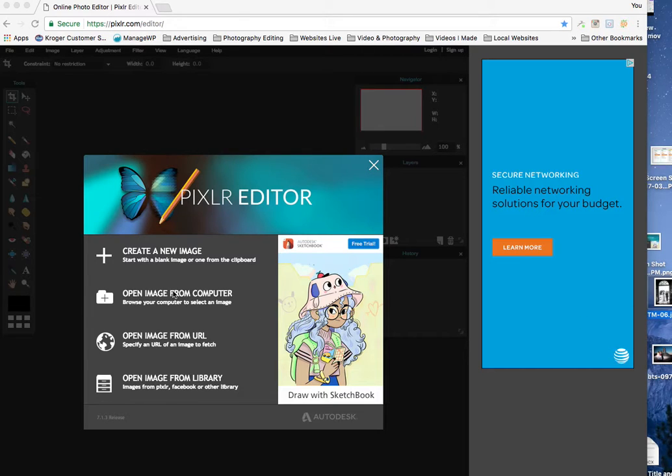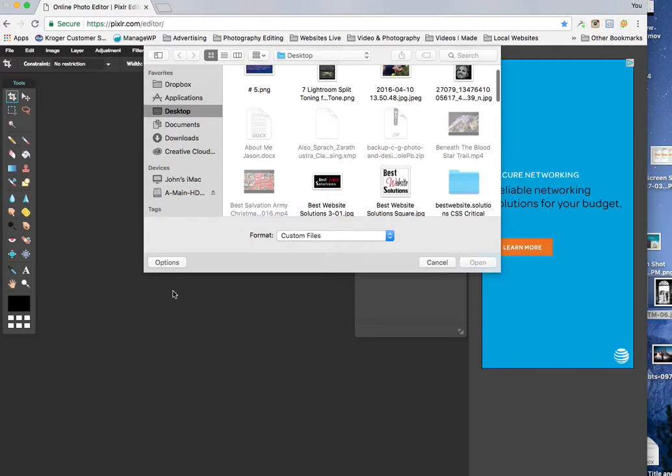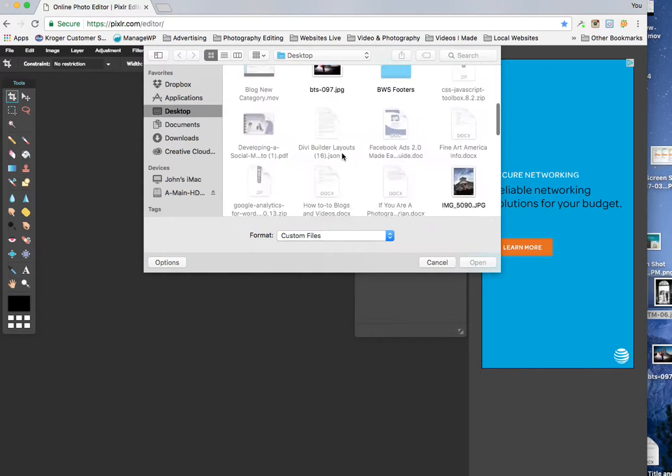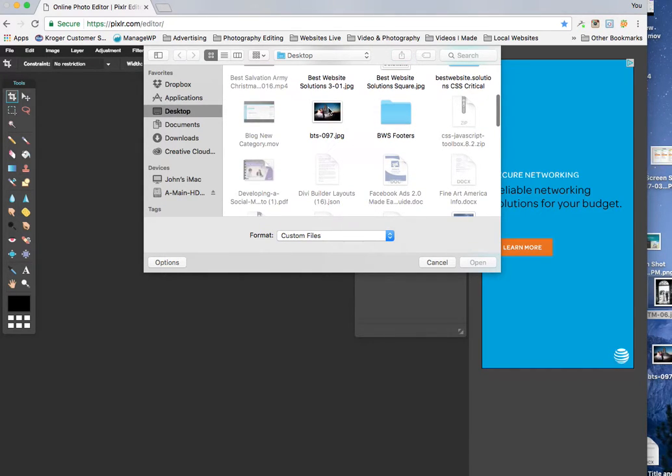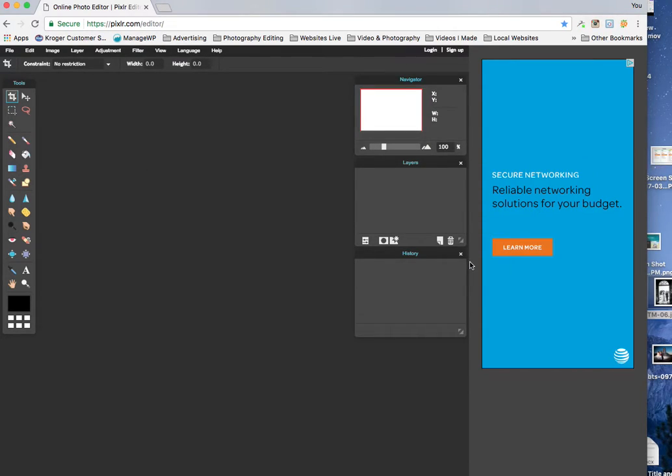When you go in here and open up an image from the computer, it's going to want to know where that image is. If I only have a couple images, I will take them ahead of time and put them right on the desktop, but this will allow you to go into an exterior hard drive or wherever you have it. So right now I've got it here. We're going to take this one horizontal photograph right here, and I'm going to hit open.